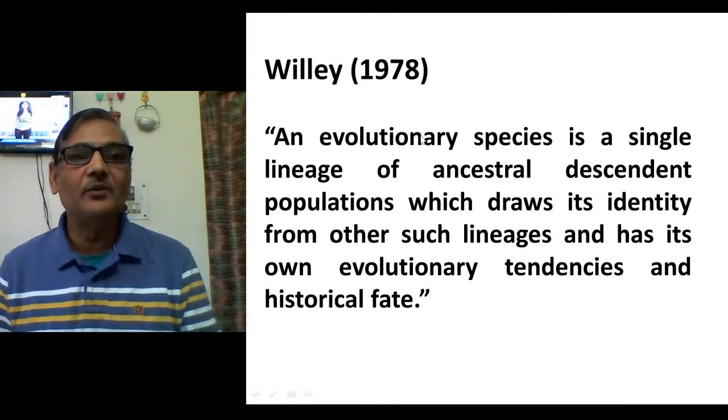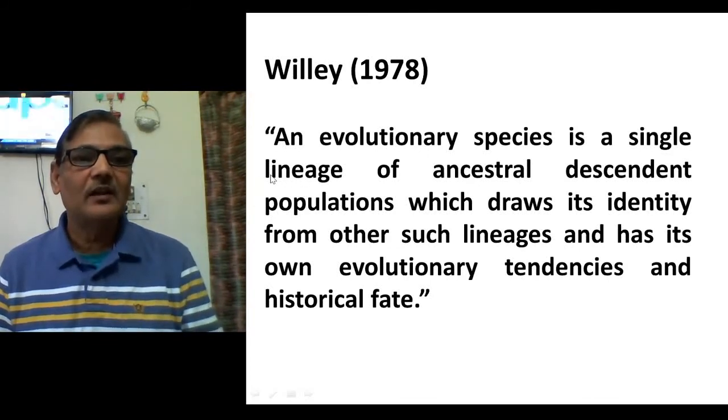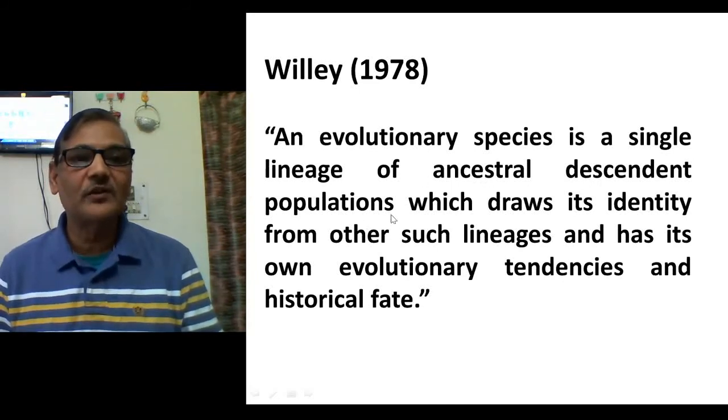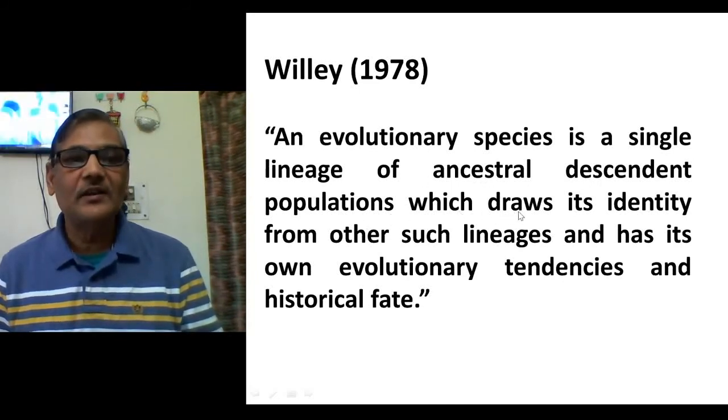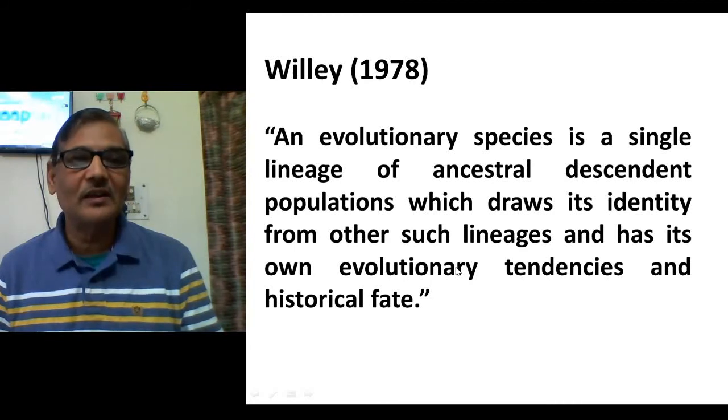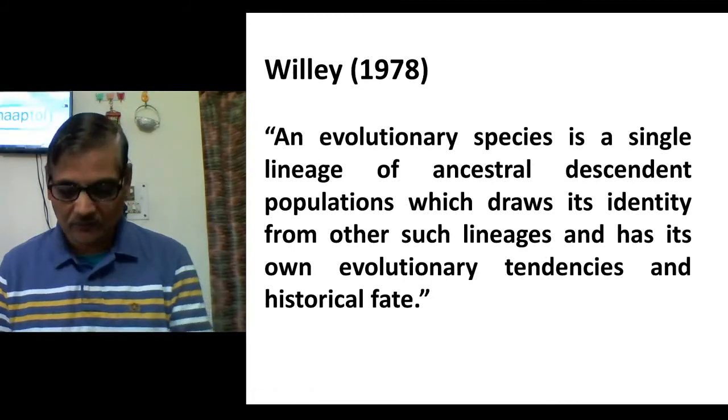And the same thing was advocated by Wiley in 1978, describing that an evolutionary species is a single lineage, as I showed, A, B, C, D, a single lineage of ancestral descendant populations which draws its identity from other such lineages and has its own evolutionary tendencies and historical fate.